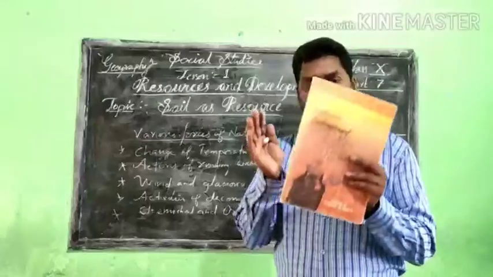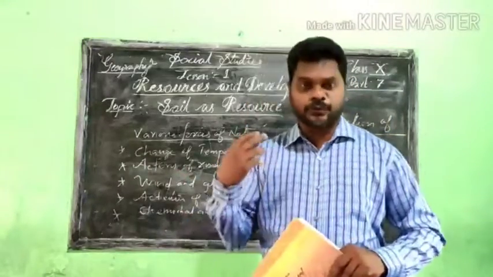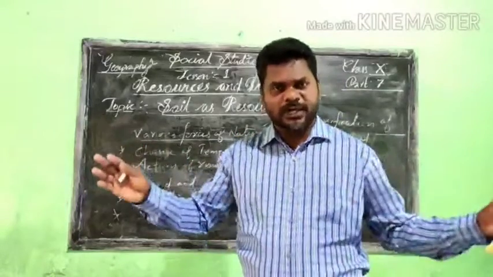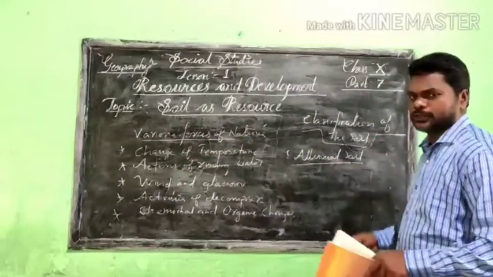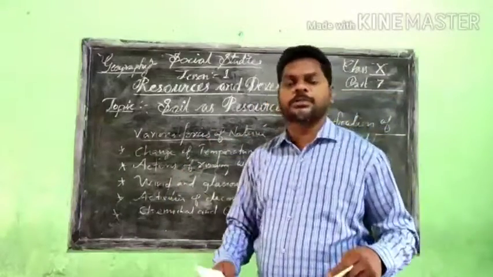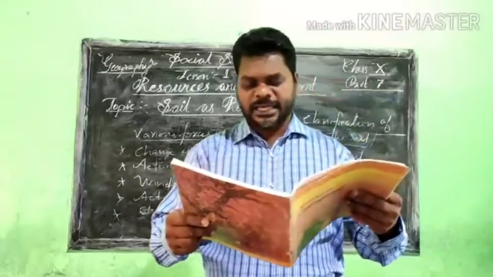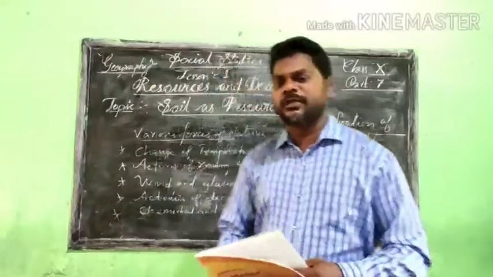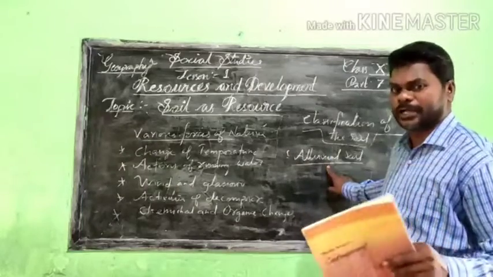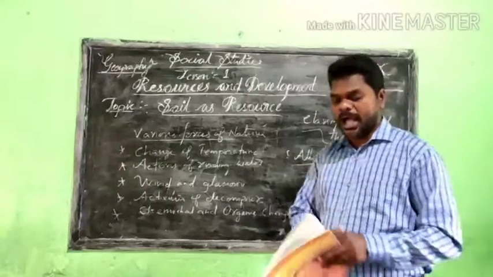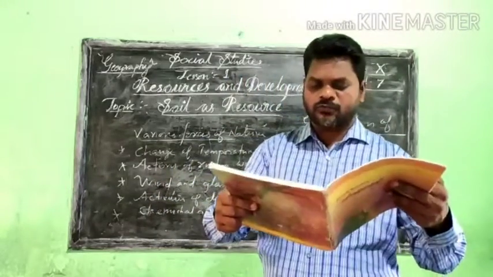Different types of plants need different types of soil. That is why we see different types of soils in the relief features of India. First we are going to deal with alluvial soil. Here we get some information about alluvial soil: it is the most widely spread and an important soil. This soil is widely spread all over India, though not in all the states. It is the most important soil, and the information is that the entire northern plain is made of alluvial soil.